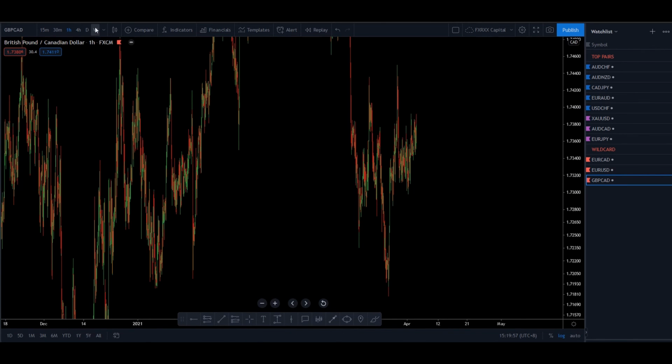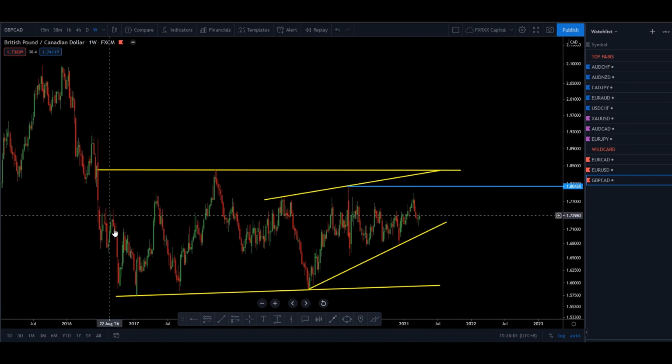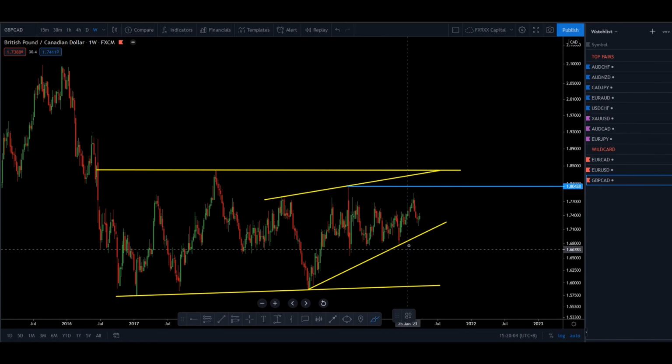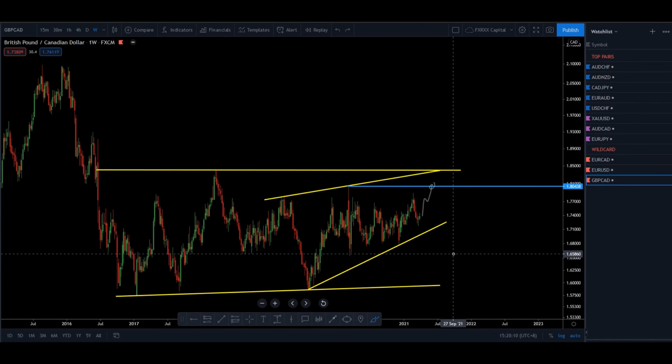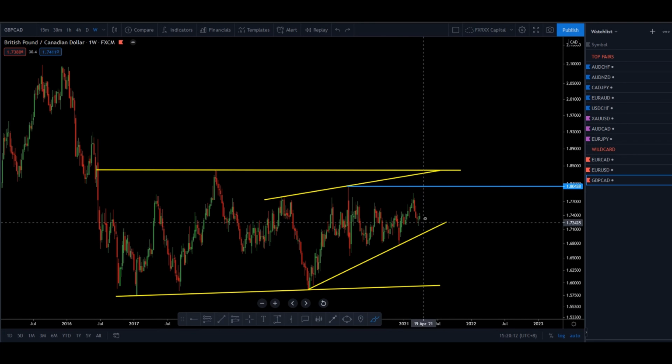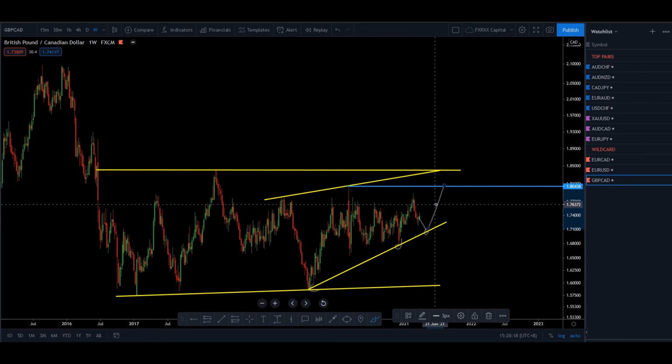Next, we move to GBP Canadian dollar. GBP Canadian dollar, we can see price is now still under development. This is one big structure. I'm happy to sell the setup from this double top and move to the downside. This will be one setup, and I'm happy to buy again if price approaches this area from this multi-touch, move to the upside.